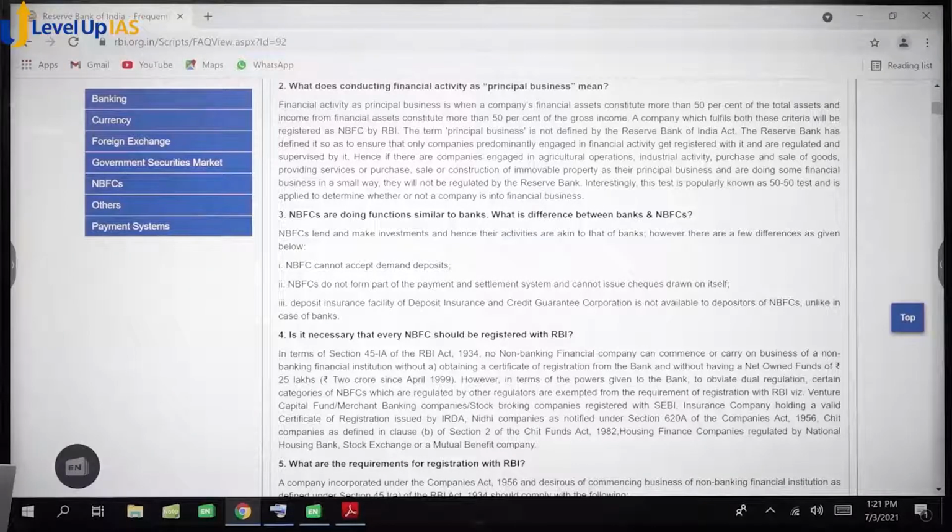itself. Write that entire sentence if you want, that entire sentence is very important, write in sentence form. Do not form part of settlement system, payment system, and cannot issue checks drawn on itself.